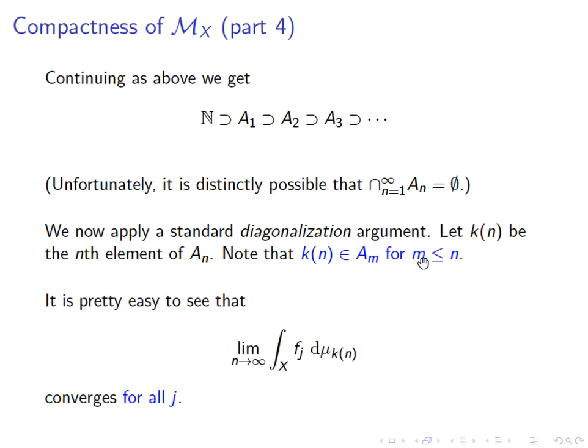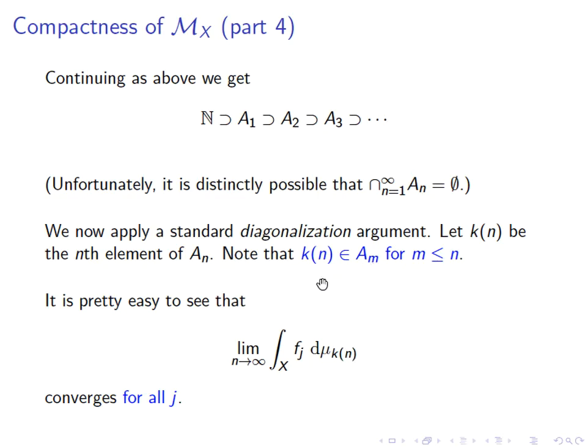And because of that, we now see that for that specific m that we were talking about, let's look at what happened to Fm, and let's ask whether this sequence here converges. Well, convergence of a sequence is a property of the tail, so we don't need to worry about what happened before m. Starting from the value m itself, Kn is contained in AM.